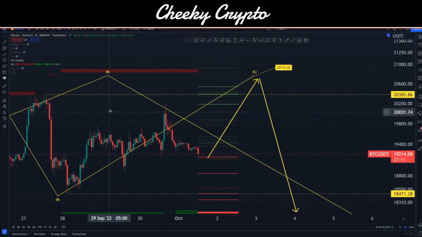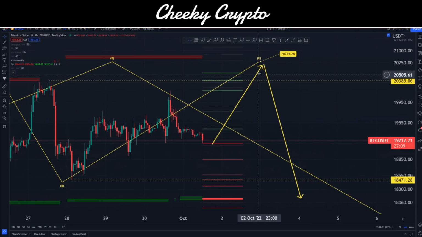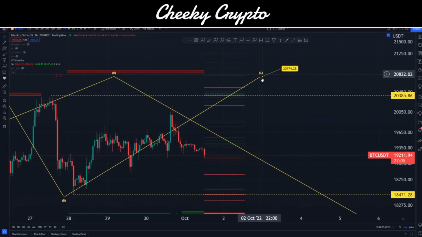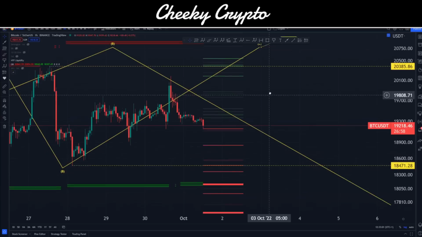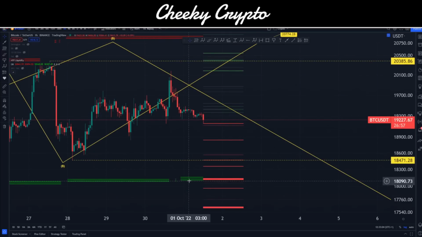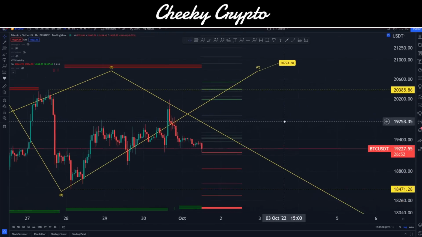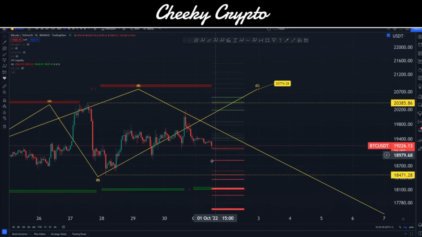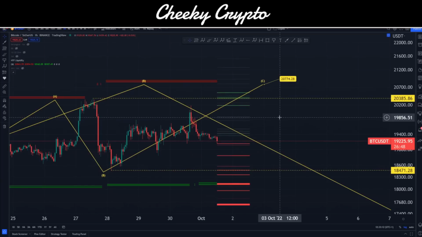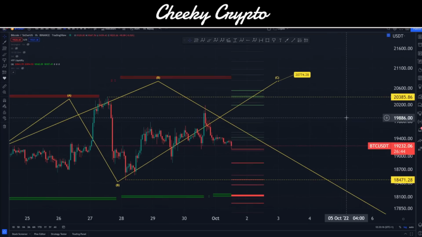Okay, so understanding how the patterns are playing out from an Elliott wave theory point of view is telling me that we probably have a stronger momentum move to the upside towards 20,774. Actually a little bit higher than that, just short of 21,000, and then come down here and take out this $18,000 order book as well. So do expect some violent, volatile moves during the course of the day. These are the two key levels that I'm looking at, and I do think these are the ones that are going to be playing out in my opinion.